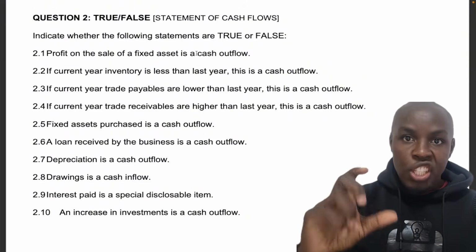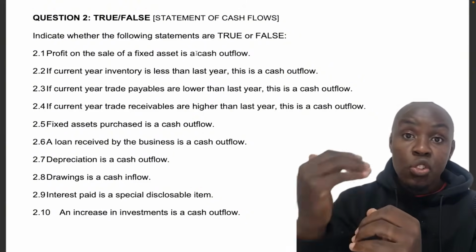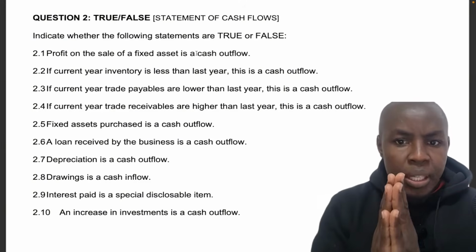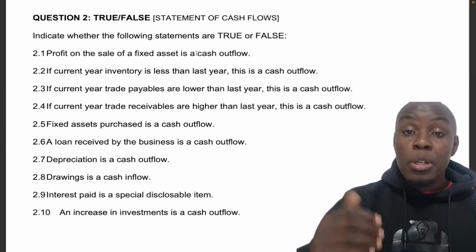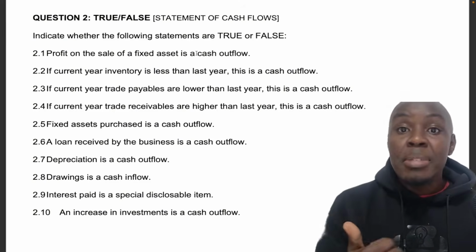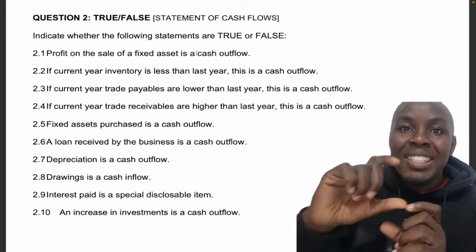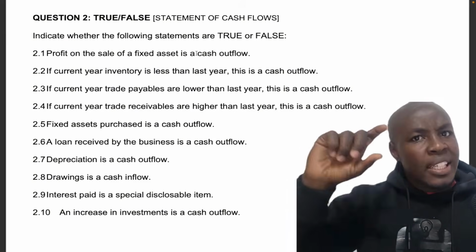Okay, it doesn't matter which section you're dealing with, whether it's cash flows from operating activities, financing activities, or investing activities. But in this case here, since trade receivables have gone up, that means that our customers did not pay us, or more customers did not pay us. So we have to deduct that, because remember, that would have been captured in the sales.